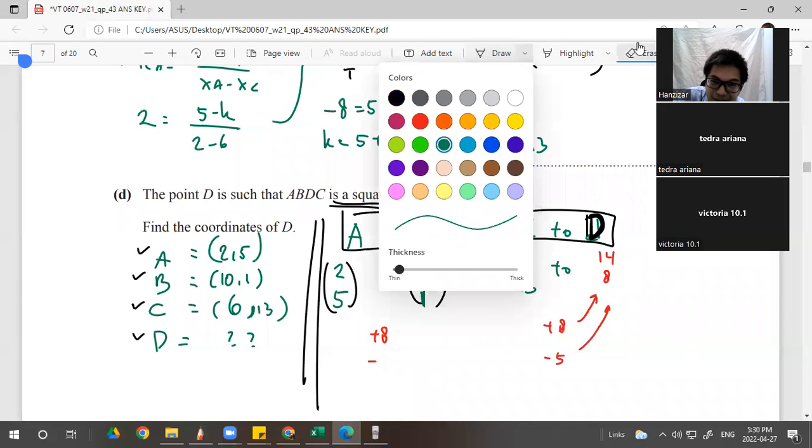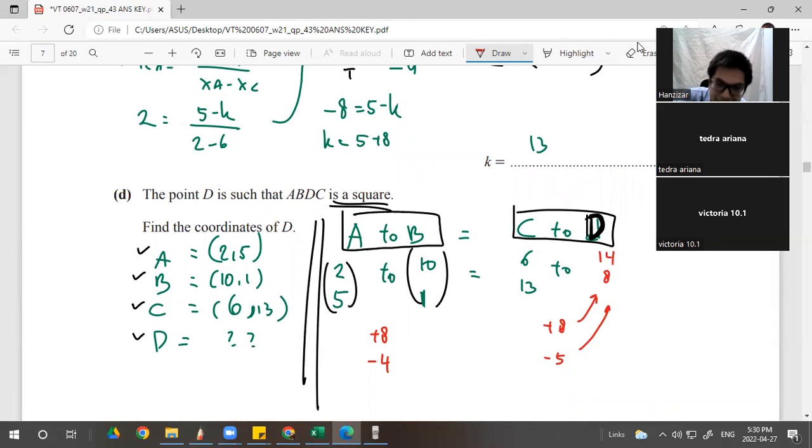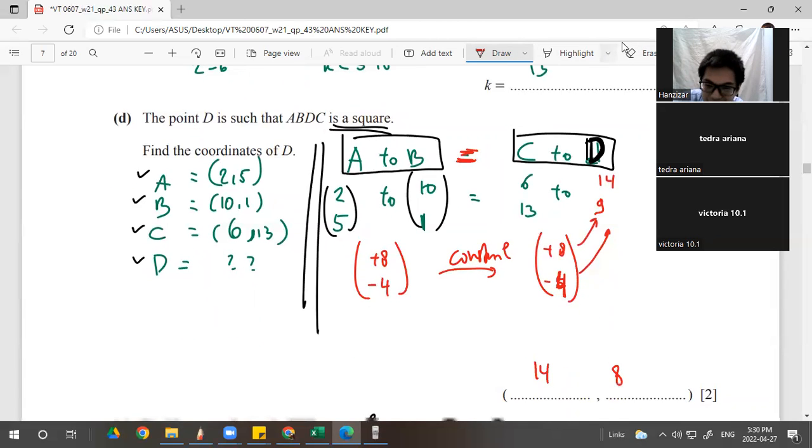And this has to be constant. Right? It has to be equal. Equal treatment. Plus 8, minus 4. Plus 8, minus 4. 6 plus 8 is 14. 13 minus 4 is 9. Right, so the answer will be (14, 9). Right? Earlier in C, I did something wrong.